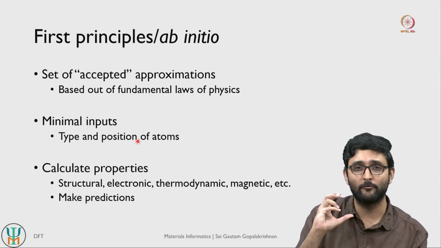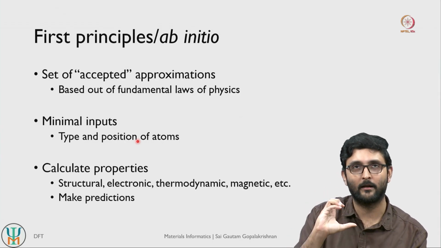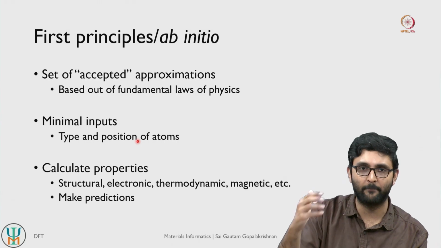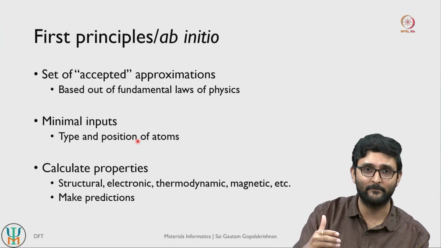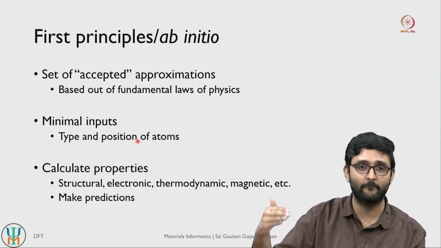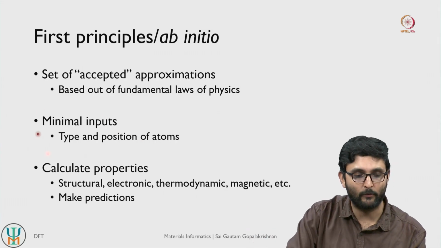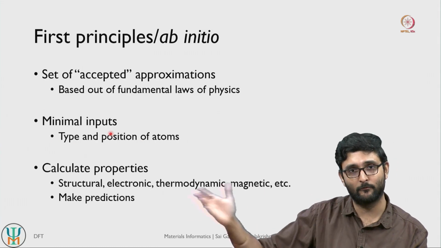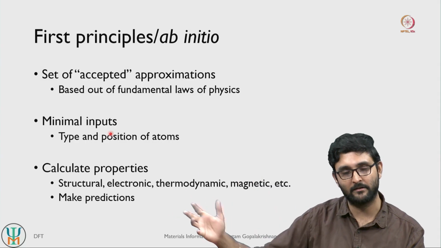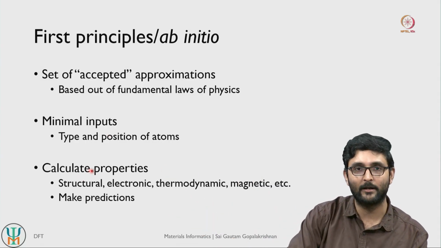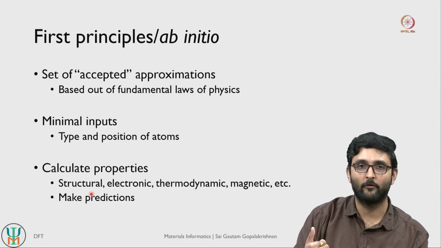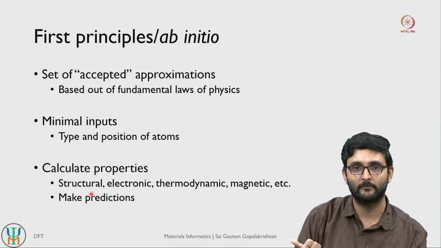So the idea is if you use the optimal set or a good amount of approximations, you should be able to take these minimal inputs and still be able to predict where electrons are going to sit. So once you take these minimal inputs, pass them through these approximations and through a computational engine, you try to calculate properties, right. And as I mentioned before, the properties can be either structural, so what kind of crystal structure